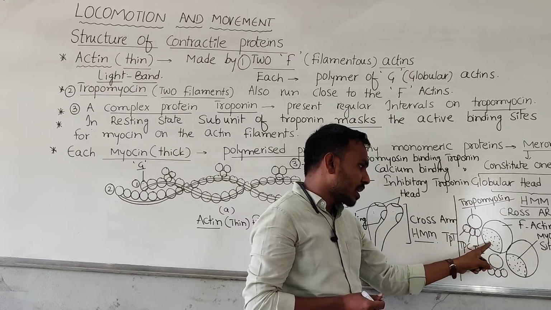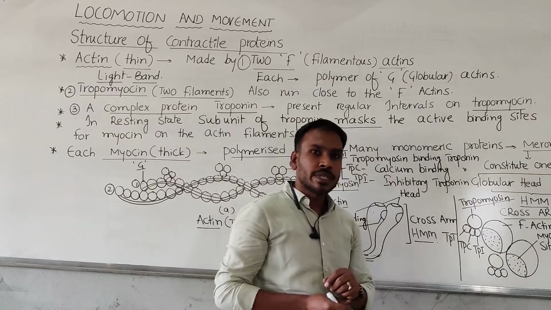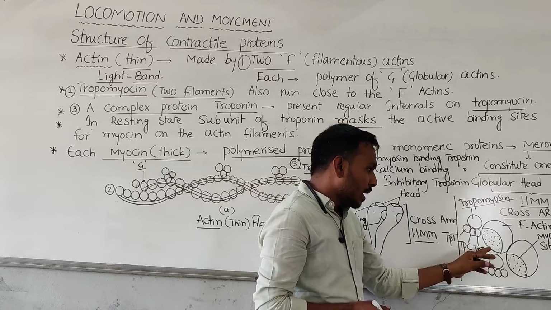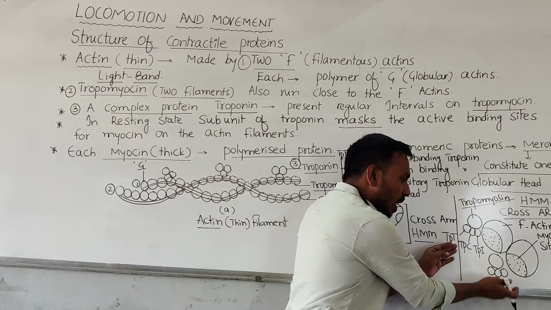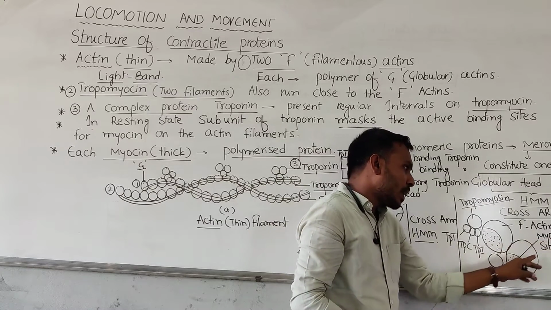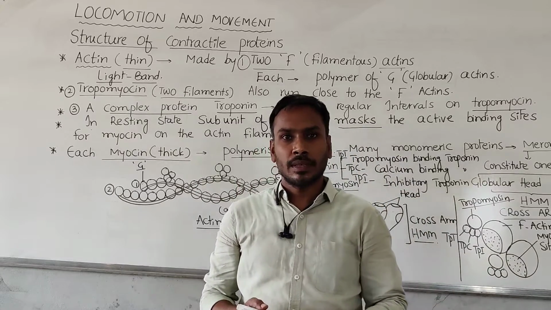The troponin complex is masking the myosin active sites during the resting condition. And during muscle contraction, this troponin complex moves away, then immediately the myosin binding sites present on the actin will be opened. Is it clear?